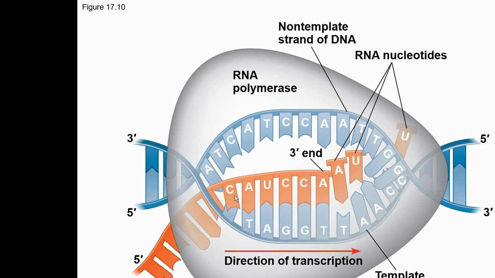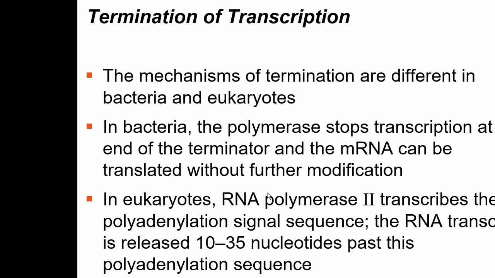Termination of transcription. There's a difference in termination in the prokaryotes and the eukaryotes. In bacteria, the polymerase stops transcription at the end of the terminator, and the mRNA can be translated without further modification.